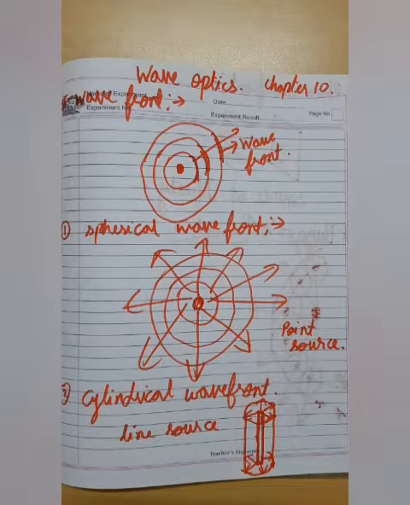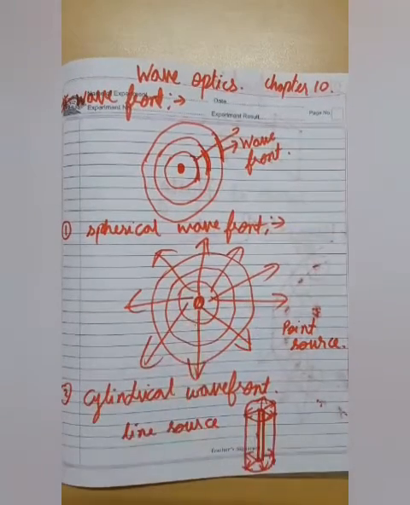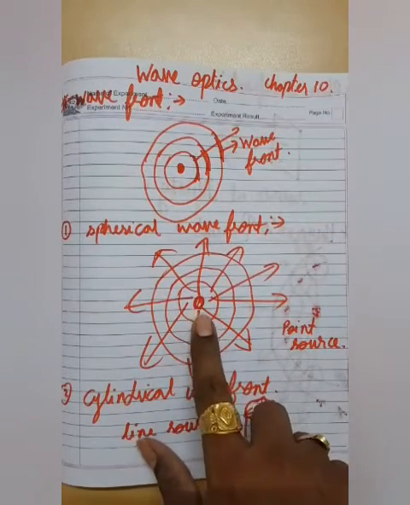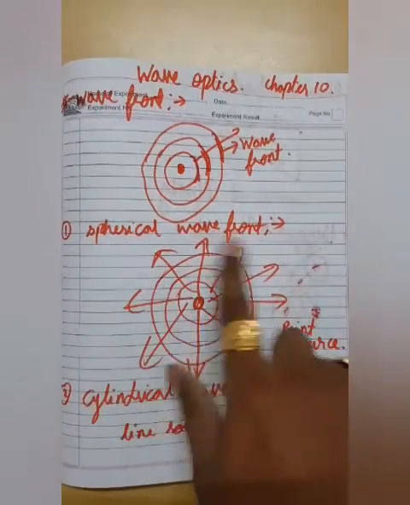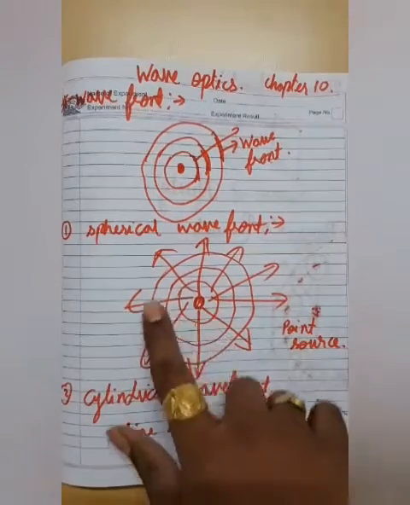Now there are various types of wavefront, and we have considered that light also travels like a wave. There is a scientist, Huygens, who has explained that light also travels like a wave. Just as water flows, light flows in the same way. So for that we have to study the wavefront in terms of light. This is a spherical wavefront where we have taken a point source, and we can see how wavefronts are formed. Just as when we throw a stone in water, circular wavefronts form, in the same way a point source would create spherical wavefronts around itself.